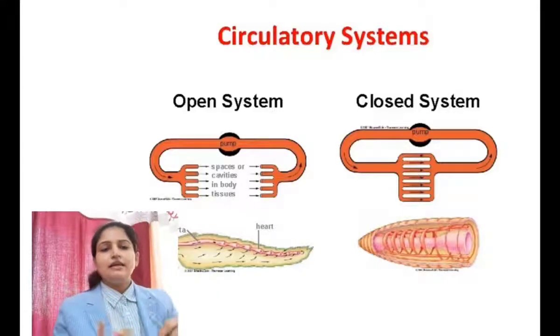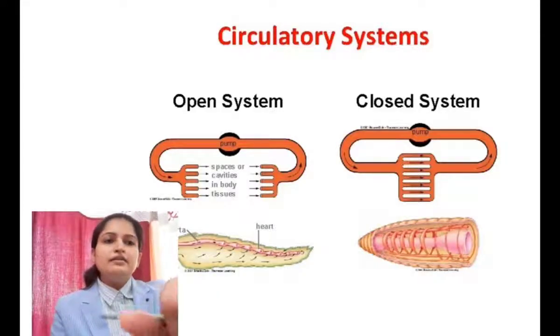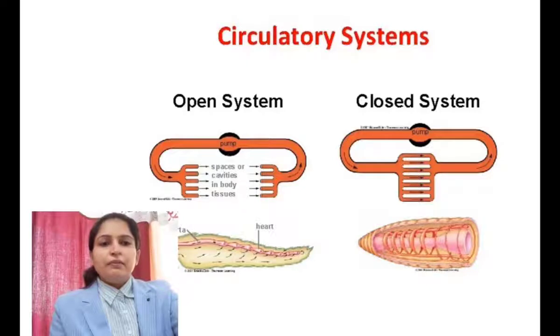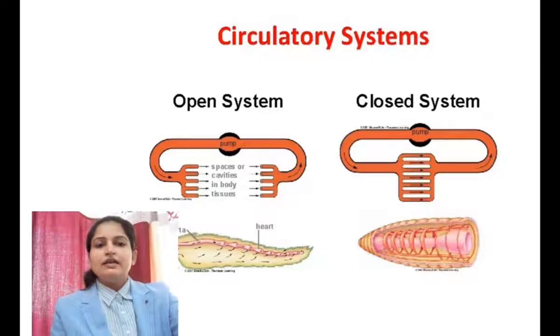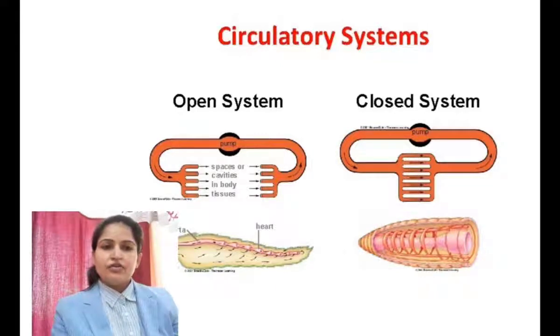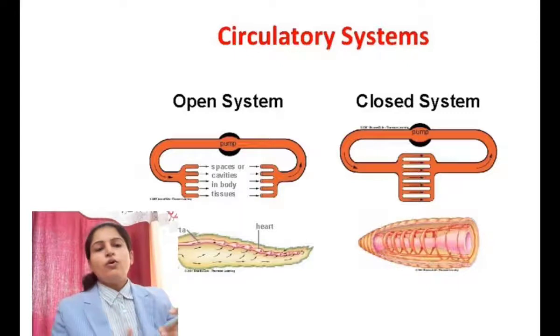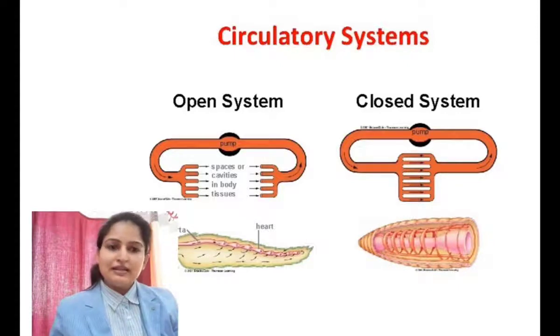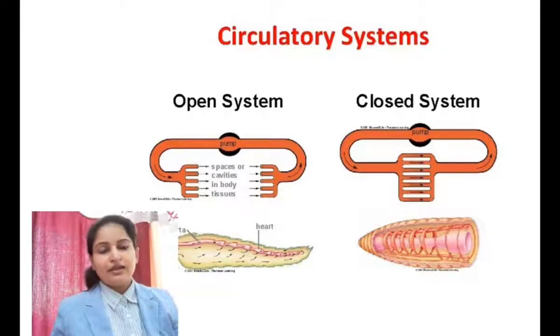Here you can see in the picture that in the open system there is pumping of the blood, but the blood comes into spaces or cavities in the body tissue. There are no capillaries or arteries or veins. Okay, so open circulatory systems are basically present in arthropods and mollusks, and the closed kind of circulatory system is present in basically all the chordates and annelids. Okay, you can remember it.